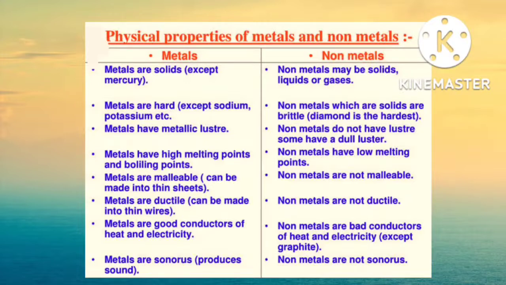Can you see the table here? This shows a comparison table of physical properties between metals and non-metals. So let's look into the comparison table and see the properties of metals and non-metals. Metals are solid, whereas non-metals are solid, liquid and gases. Metals are hard. Exceptional cases are sodium and potassium.